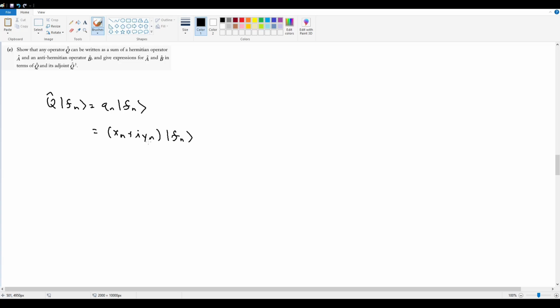And this should immediately capture your eyes. This is purely imaginary, right? Because this can be distributed out into xn fn plus i yn fn. So that means you have a purely real component of the eigenvalue and a purely imaginary component of the eigenvalue. We already know that for an anti-Hermitian operator, its corresponding eigenvalue is purely imaginary from part B, right? That should prompt you to say, okay, if that's the case, maybe for a Hermitian operator, its supposed, quote-unquote, opposite, its eigenvalue is purely real.